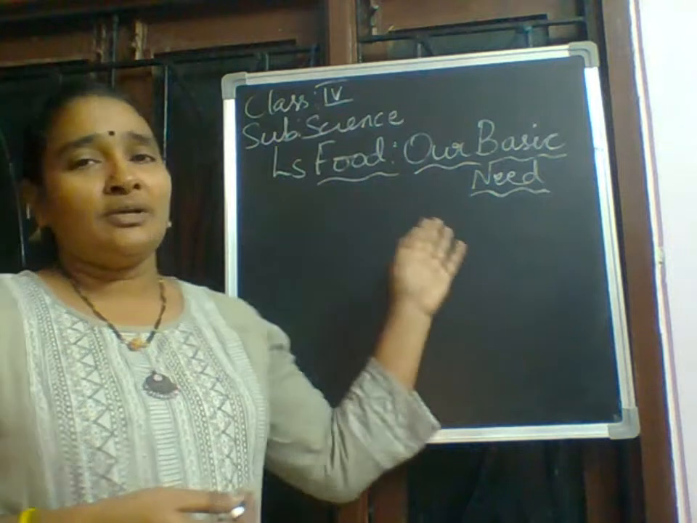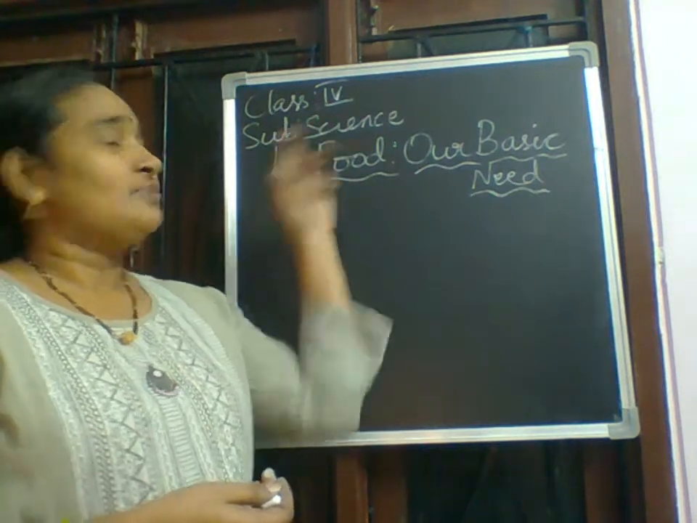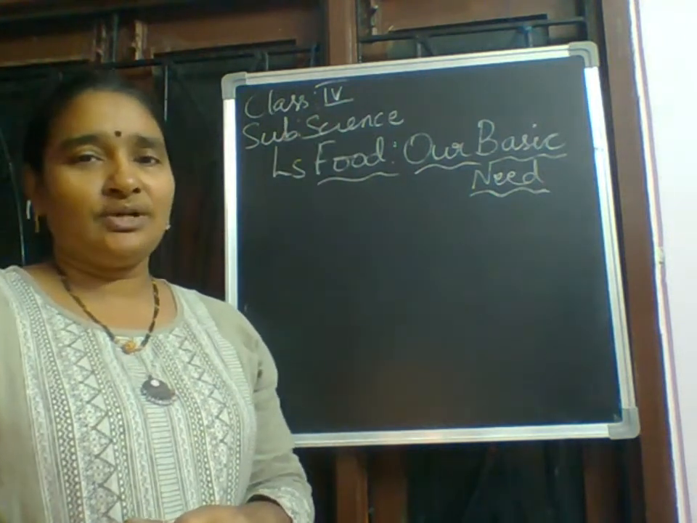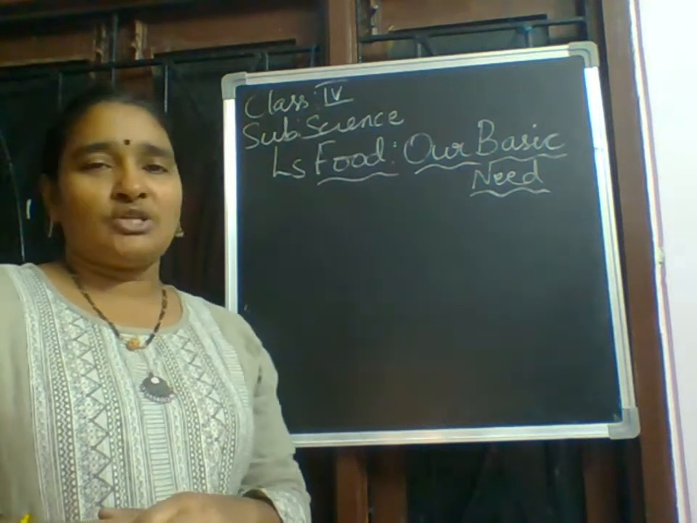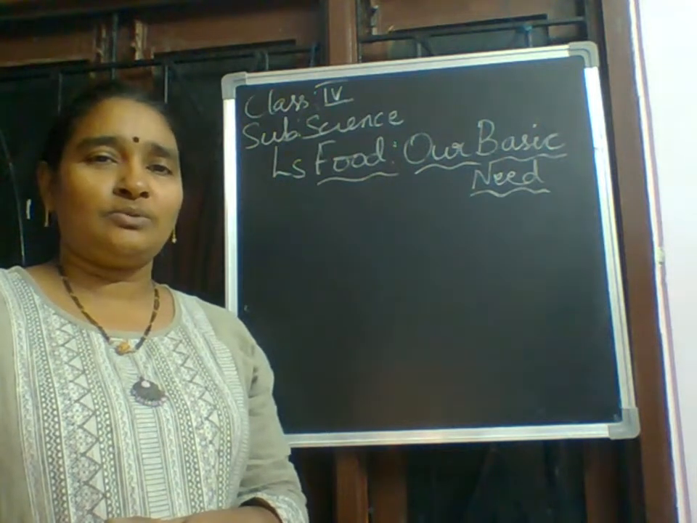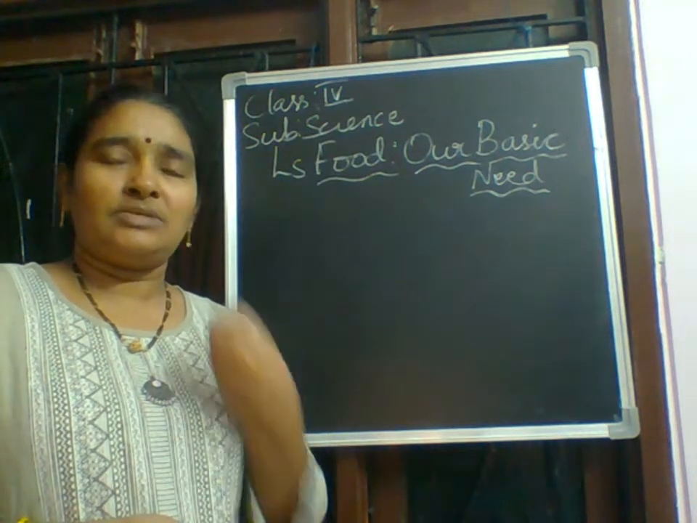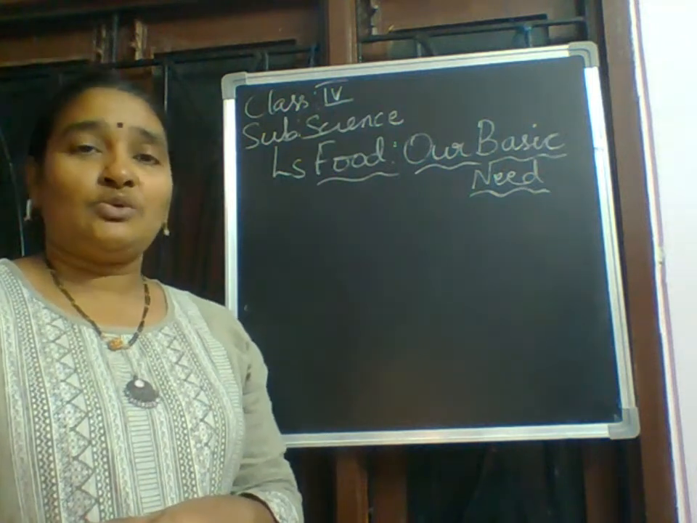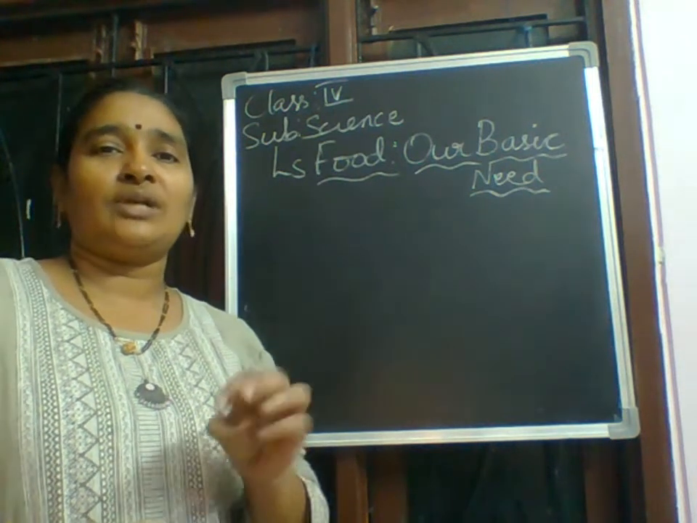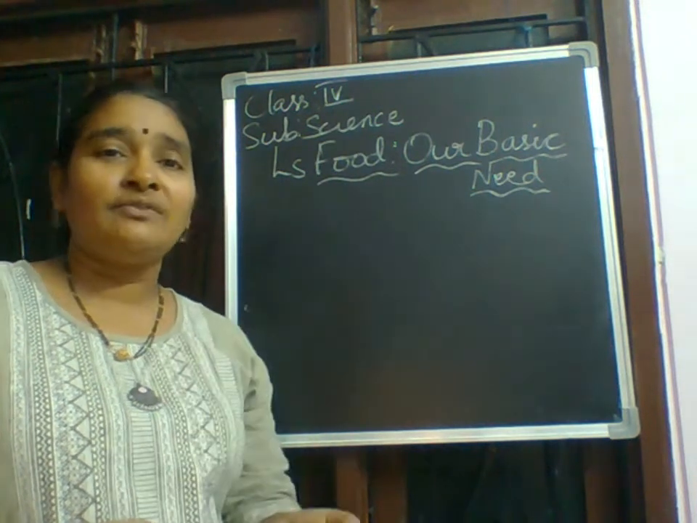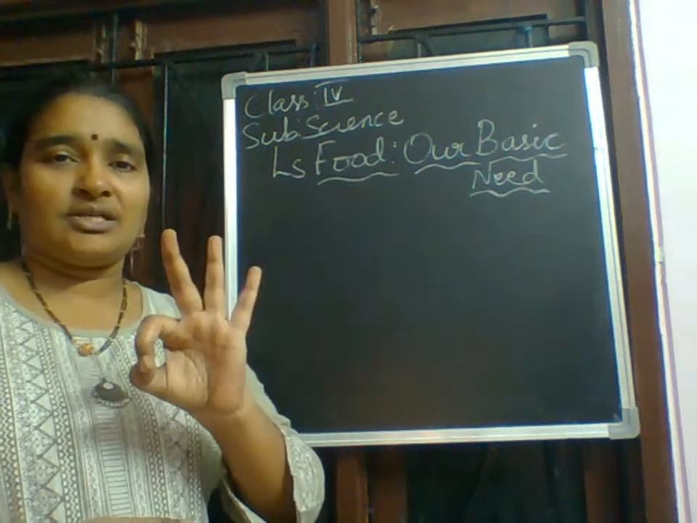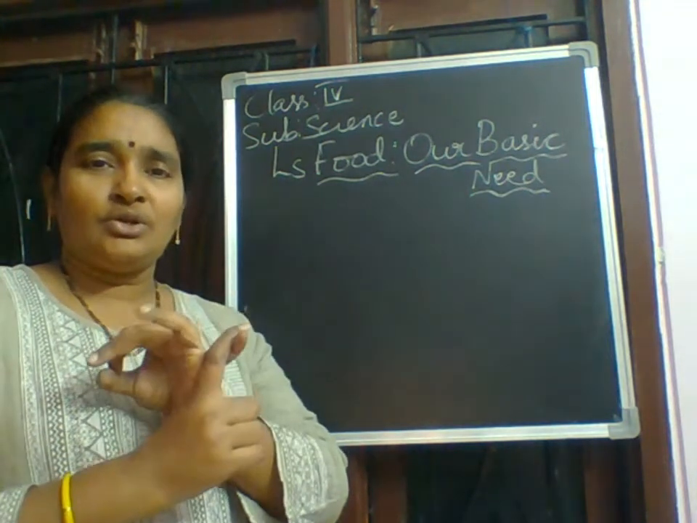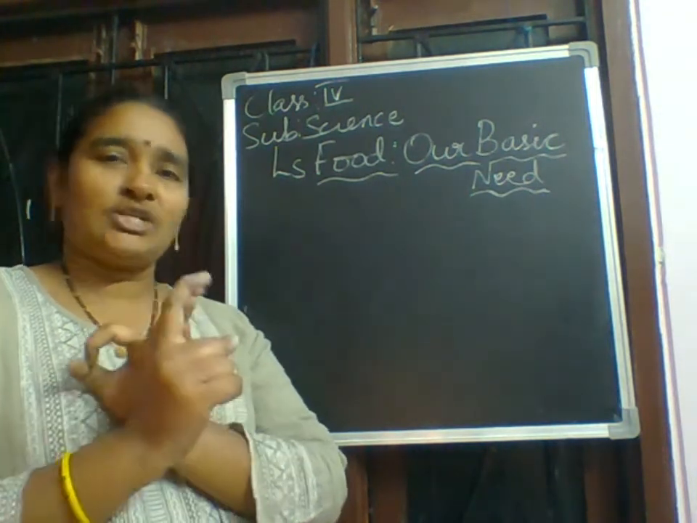So next, today we will see the topic food. Food, our basic need. Class 4, subject science. Just imagine yourself: can you live without your food? No, we cannot live. So what are the basic things without which we cannot survive? There are three things: food, clothing and shelter.